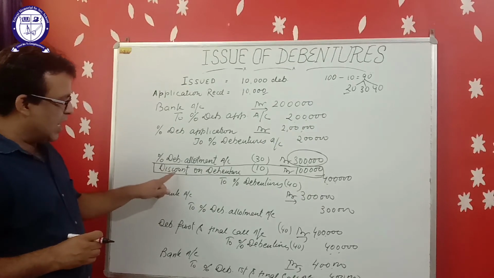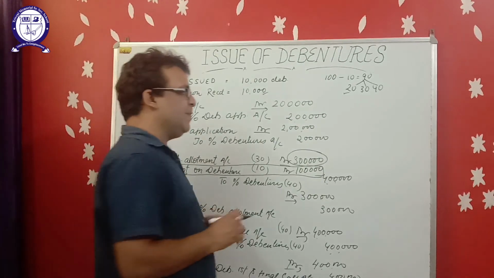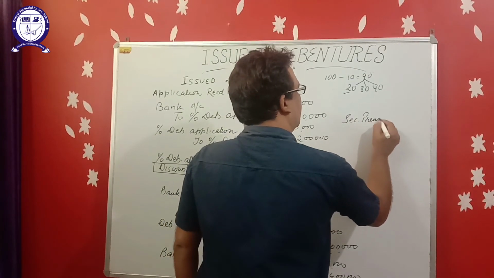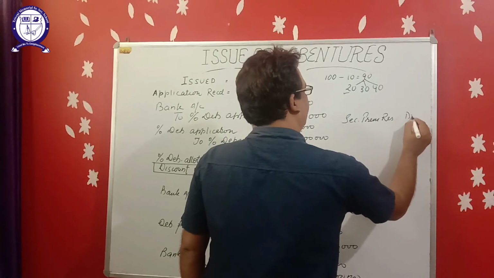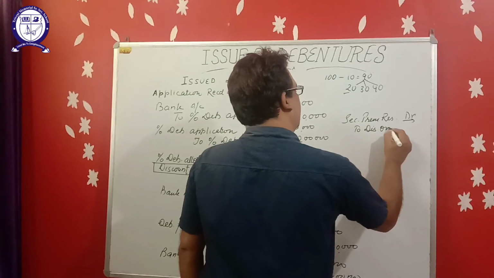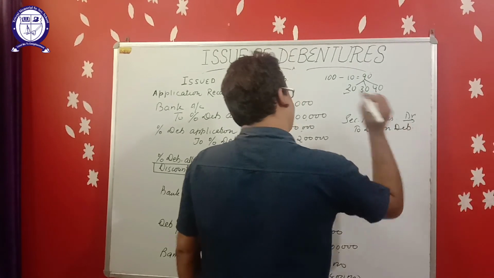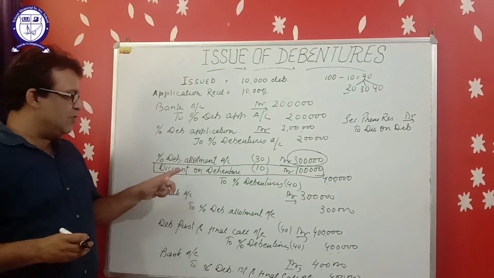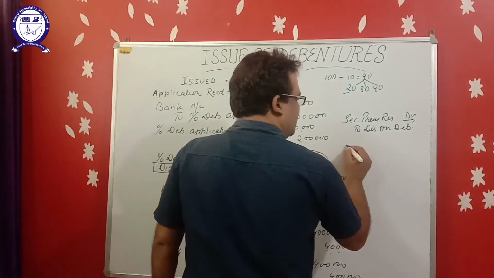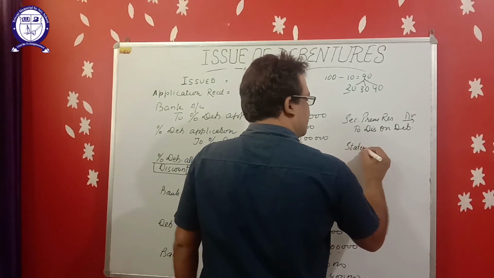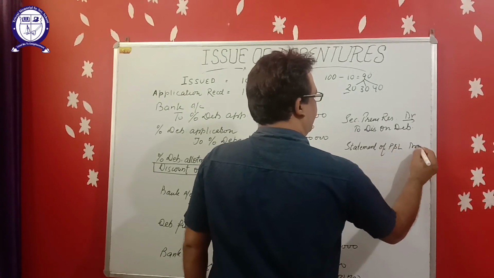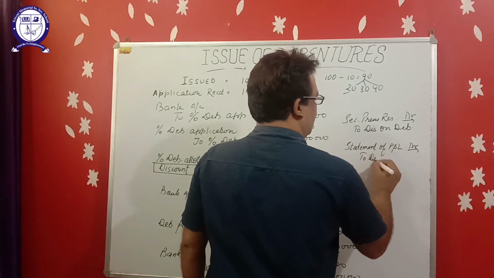If this discount is written off against security premium, the journal entry will be security premium reserve account debit to discount on debentures. If this discount is written off against the statement of P&L, the journal entry will be statement of P&L debit to discount on debentures.